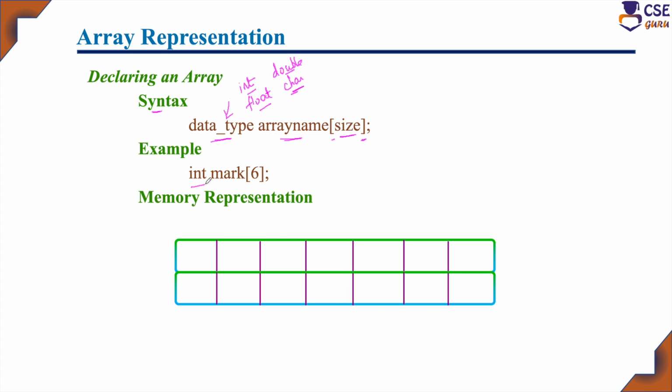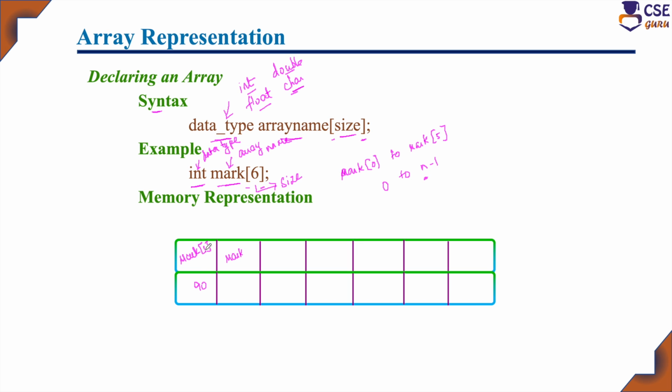For example, here I have declared int. Mark is the array name, and int is the data type. Within the square brackets, you have to specify the size of the array. The size of the array here is 6. So the indices will run from mark of 0 to mark of 5, that is 0 to n minus 1, where n is the size of the array.